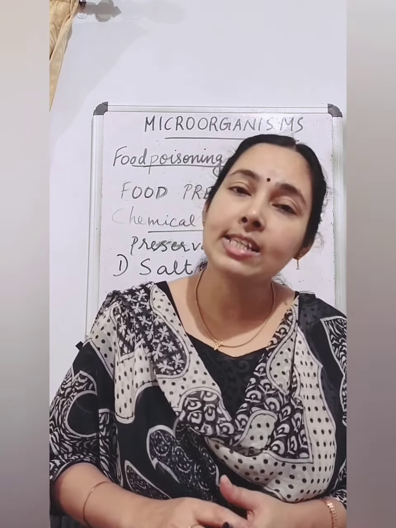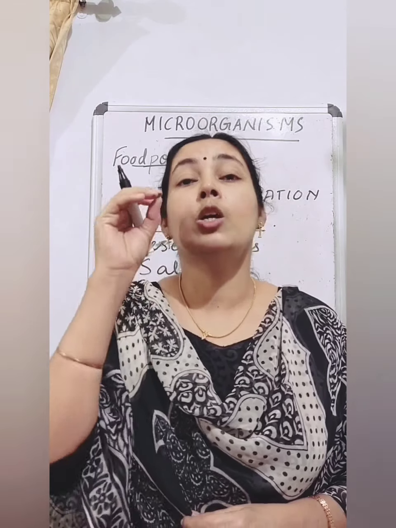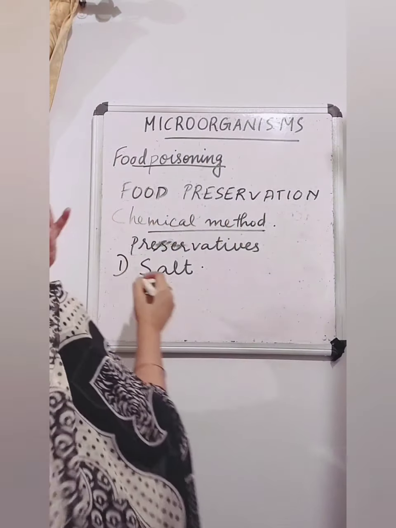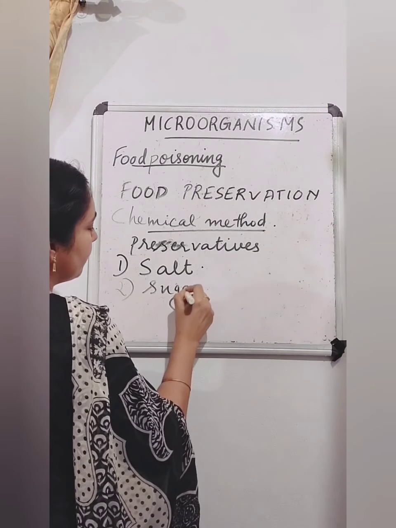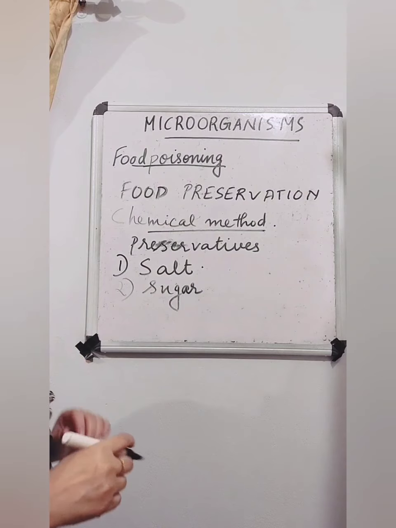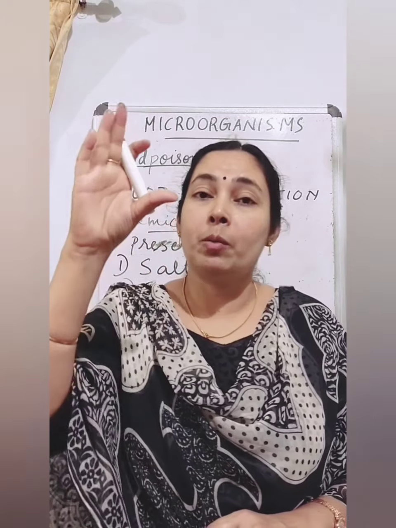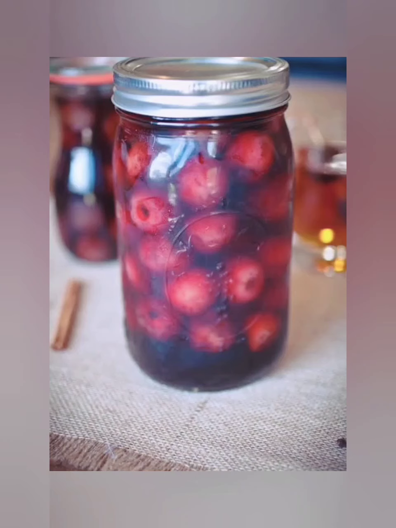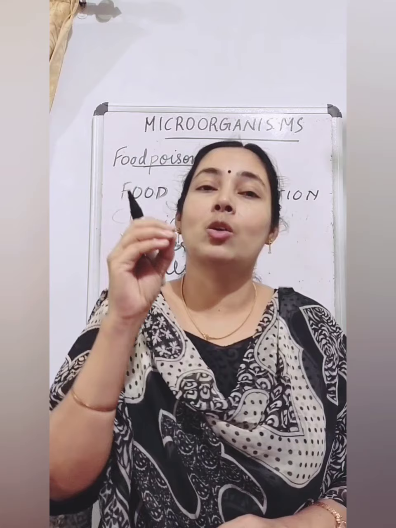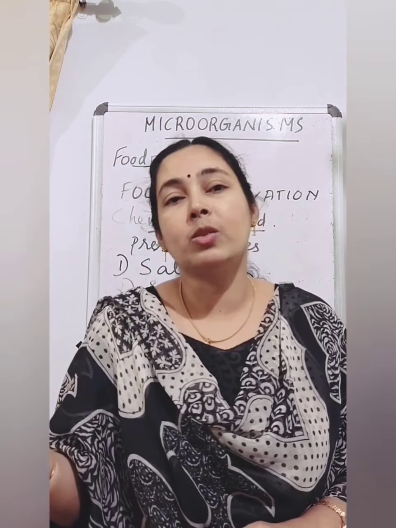Okay. The next method is preserving food items in sugar. So the second is preserving by sugar. You know cherries, amlas and all, people put them in sugar solution. Have you seen that? What happens if you keep food in sugar solution, like salt?